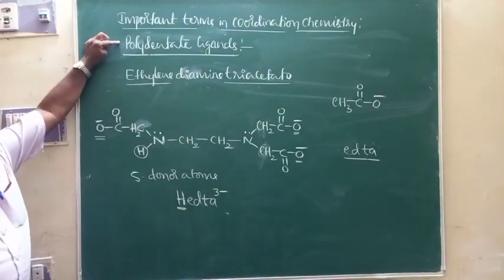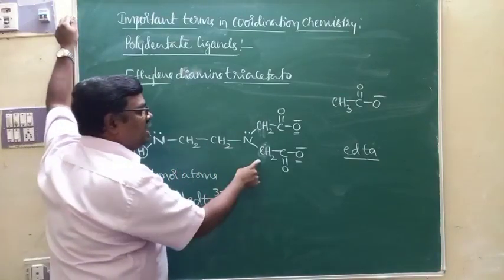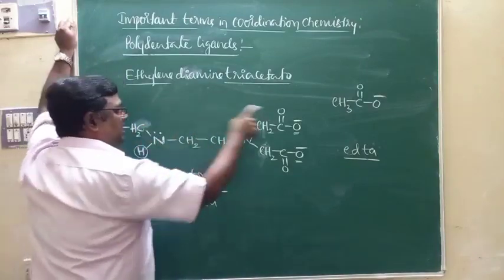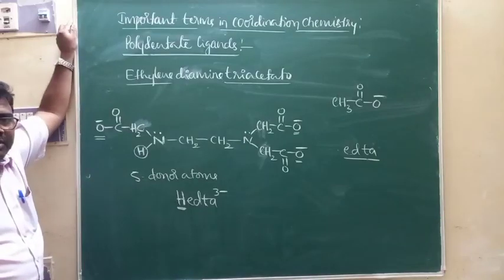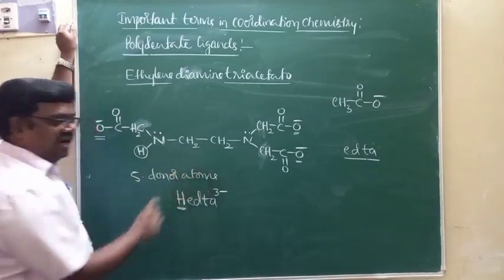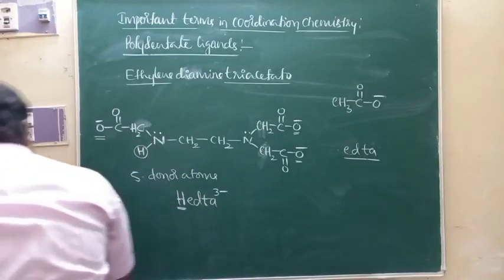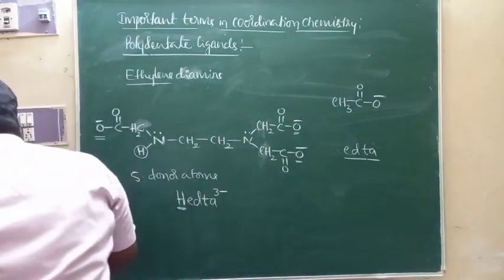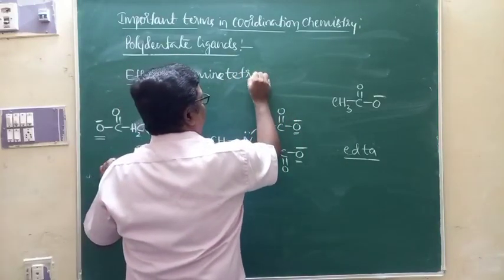One more example for a polydentate ligand, specifically a pentadentate ligand: 2 nitrogen atoms and 3 oxygen atoms carrying negative charge. They are the donor atoms, totally 5 donor atoms. Apart from that, I can give one more example as per your NCERT textbook, that is ethylene diamine tetraacetato.